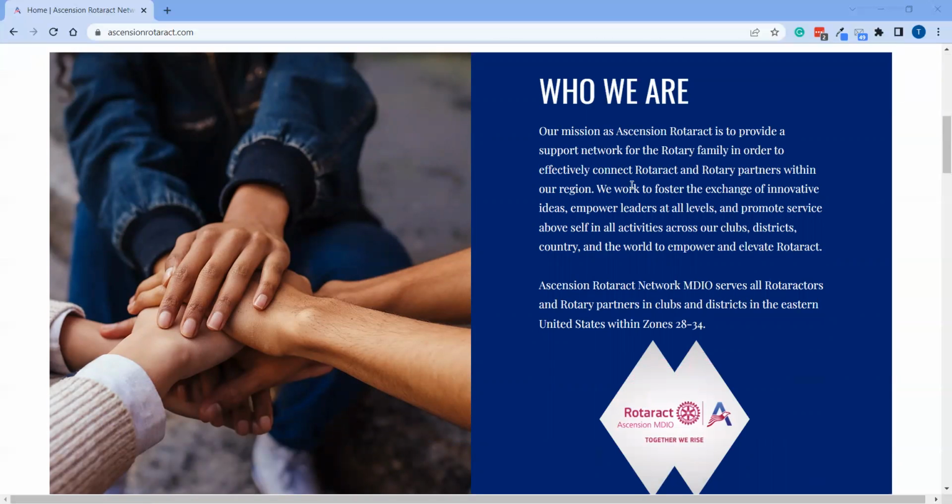So Ascension Rotaract Network is a multi-district information organization, or MDIO. So we support Rotaractors as well as Rotary partners in clubs and districts in zones 28 through 34 within the eastern half of the United States. So that is roughly the region from Maine down to the Caribbean and roughly over to the Mississippi, so about half of the United States. There are MDIOs all over the world, so we're excited to be supporting this portion of the world through our organization, as well as collaborate with other MDIOs, all of which are officially recognized by Rotary International all over the world.